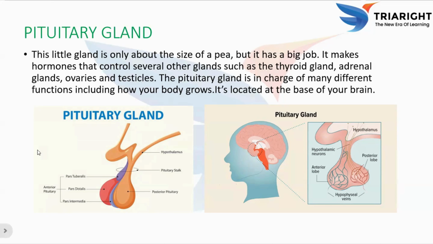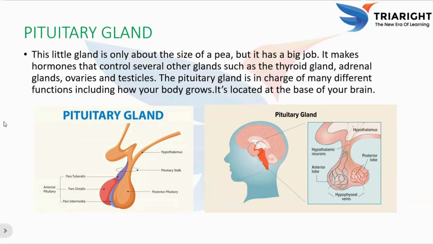So this is the anterior lobe of the pituitary gland and this is the posterior lobe. So what does this anterior lobe do? It is controlled by hypothalamic releasing hormones, whereas posterior lobe has a direct connection with the hypothalamus.